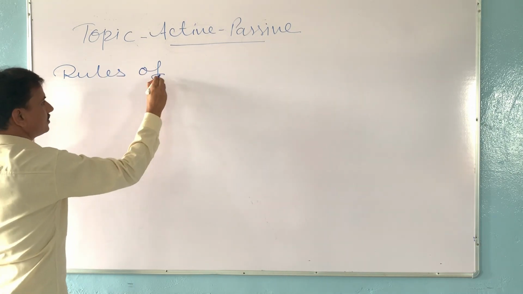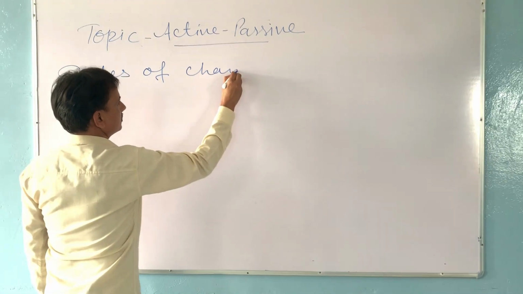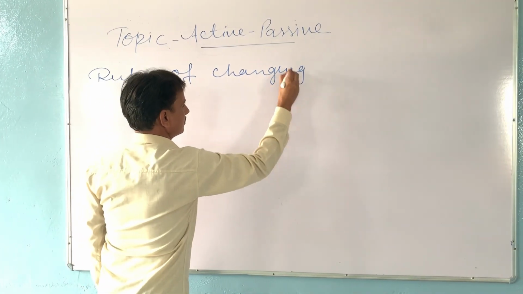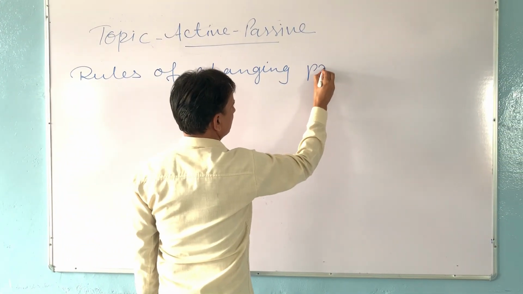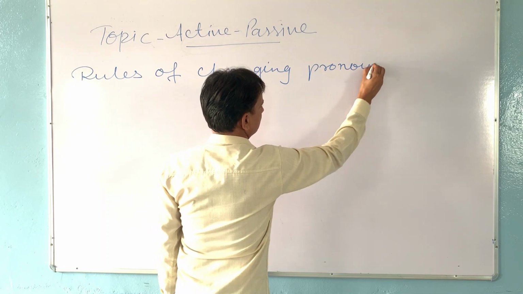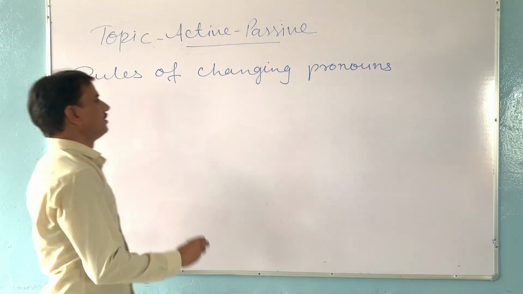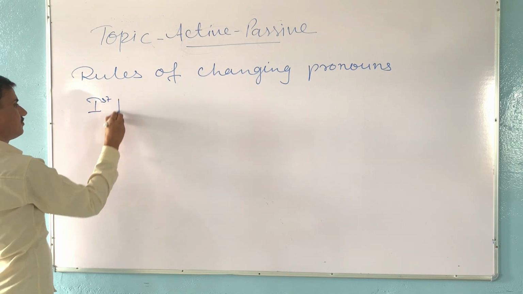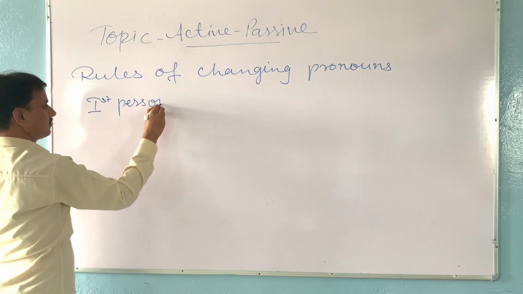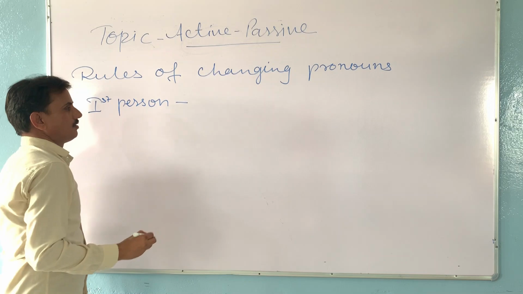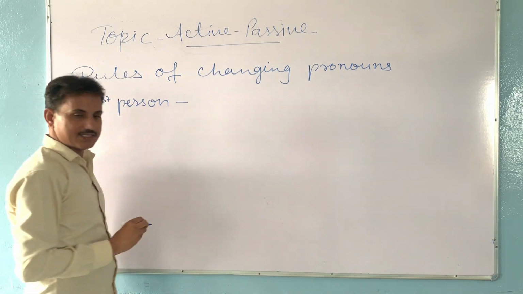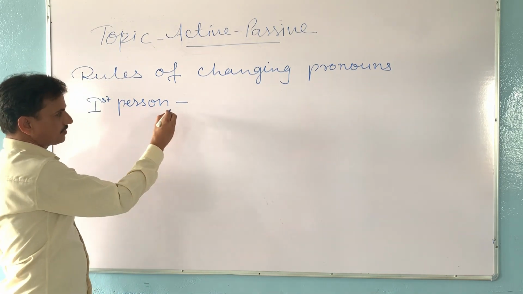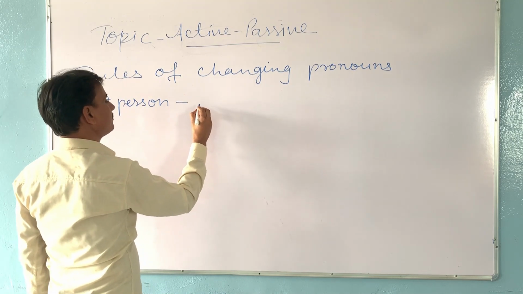Rules of changing pronoun. First person. In the active sentence we will change first person as per this rule.